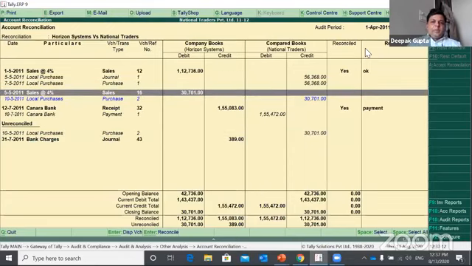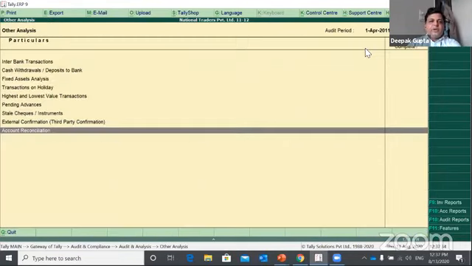This can be done periodically as well. It will keep this data stored within your Tally. So on the next point of time, you can do it quarterly. When you open this, you will be able to get the previous audited ledger, and you can start from there going forward. So this again saves you a lot of time in reconciling the accounts.